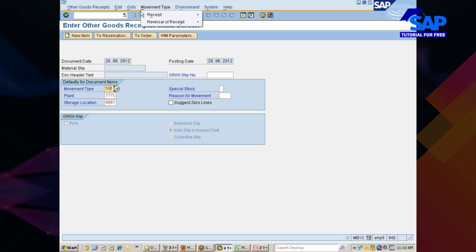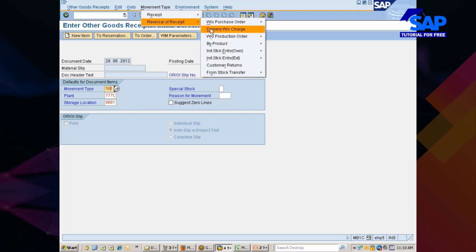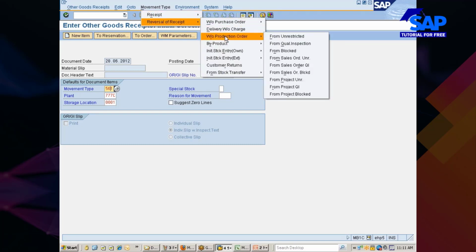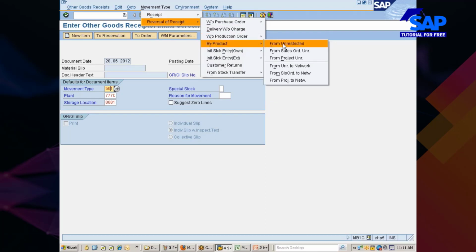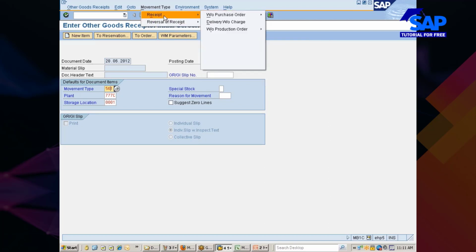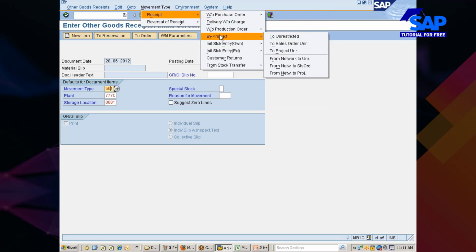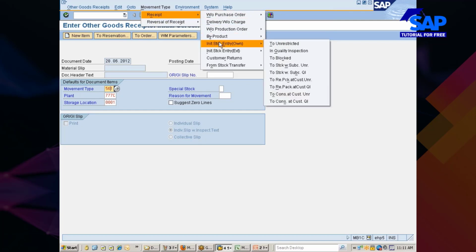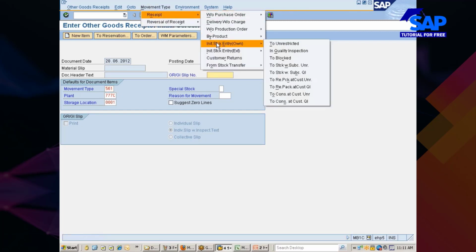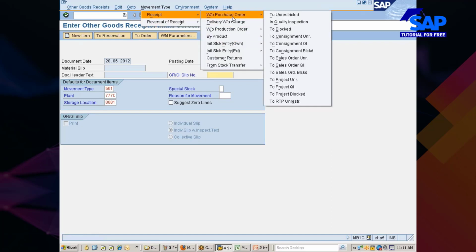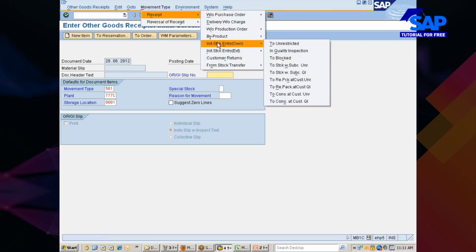In case you are receiving materials, you see here, byproduct. I'm sorry, I should be in the receipt. Byproduct. Okay, you see here, here is the initial stock own entry, movement type 561. I did not find it in the beginning, but you see here, this is where you should go. I think I went with without purchase order, where you don't see that. Okay, initial, like this you have to go.